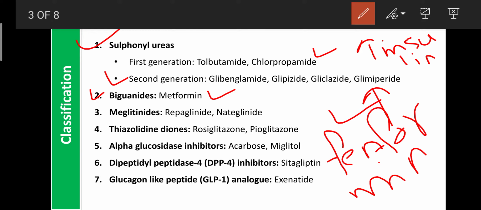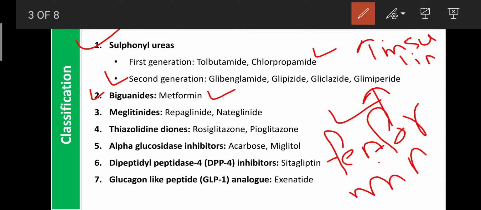But instead of this, now in the market metformin is available. Metformin can decrease the release of glucose from the liver. Okay, that is the mechanism. It can decrease the release of glucose from the liver, so due to that the glucose availability in the blood decreases. Like that, metformin is helpful for the treatment of hyperglycemia.